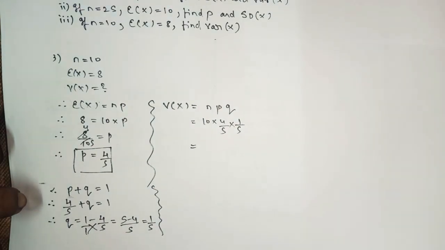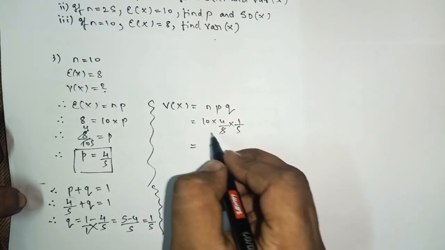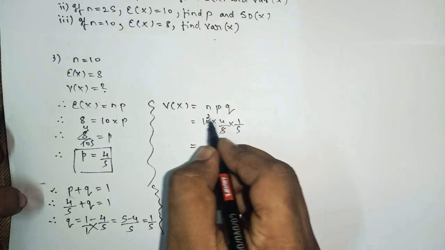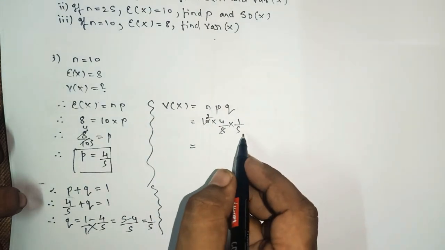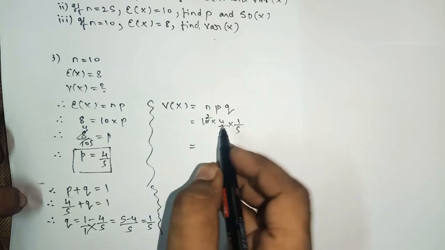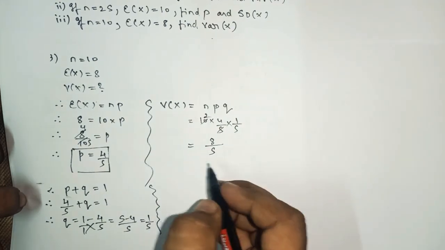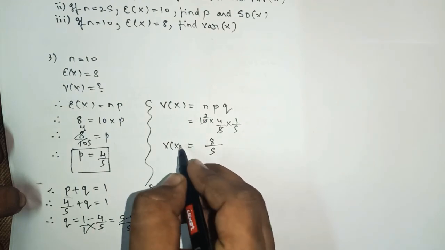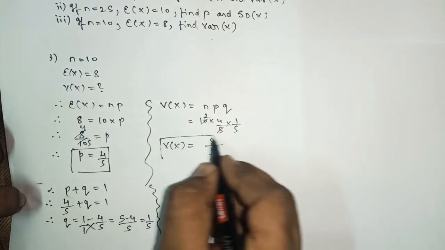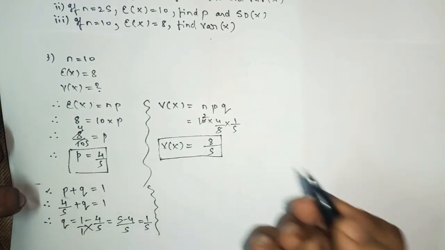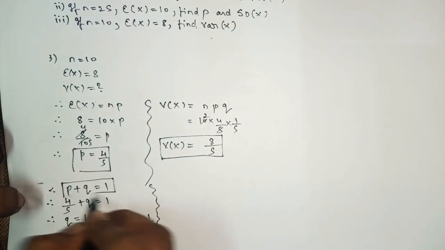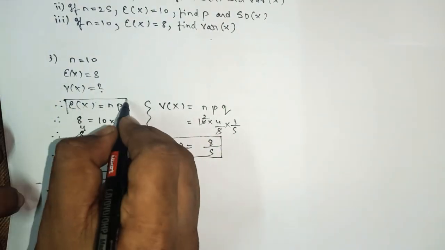So substitute the value 1 by 5 here. Cancel this 5 and 10, 5 ones are 5, 5 twos are 10. Any further cancellation we cannot do. So 2 fours are 8, 8 ones are 8, and this is 5. So we are left with 8 upon 5 as the final answer for v of x. Understood? Any doubt?